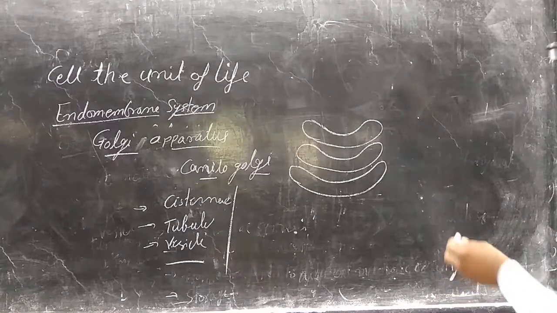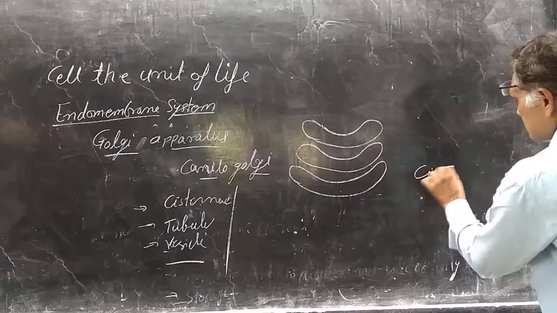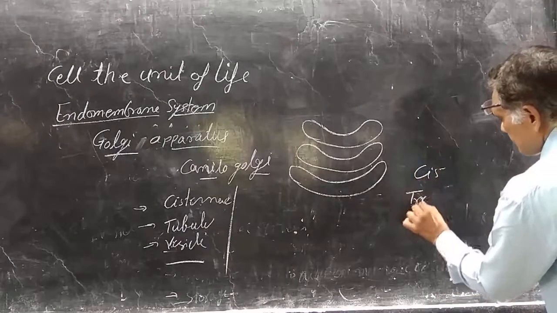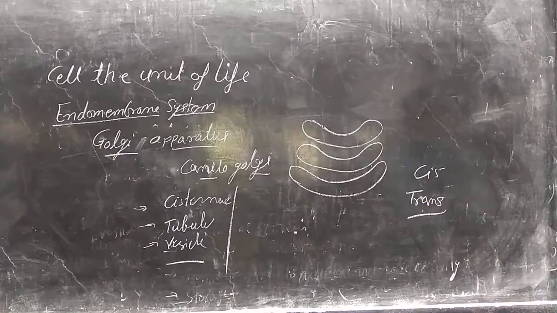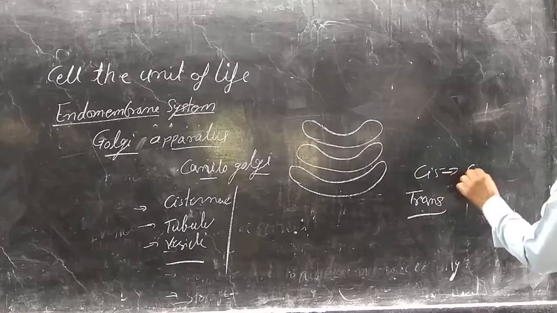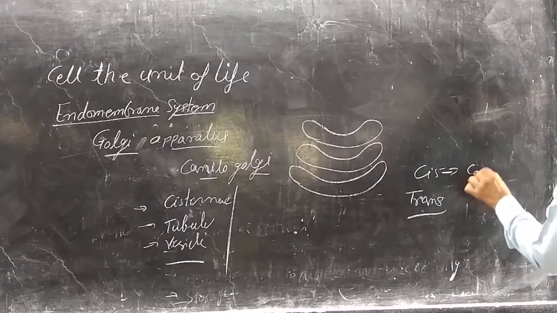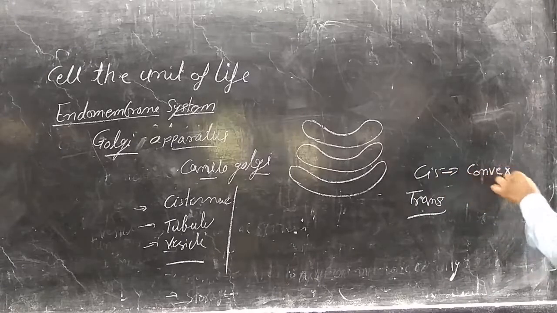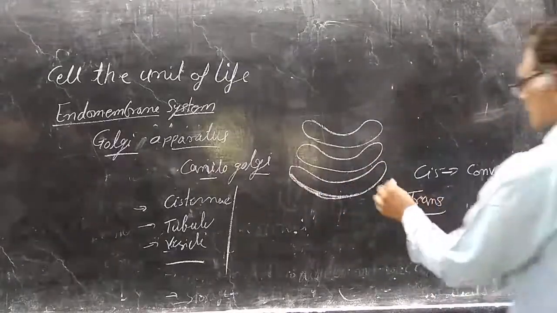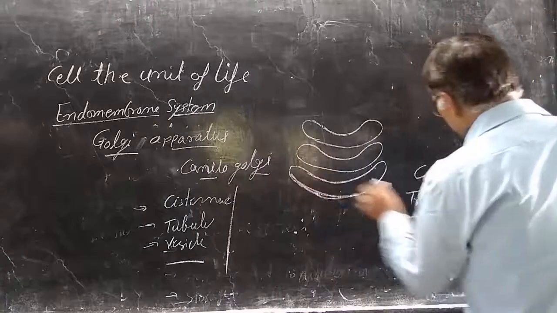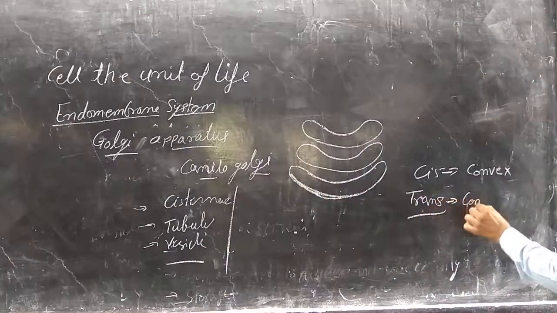They have two faces, that is the cis and the trans face. The convex face is the cis face, and the concave face is the trans face.